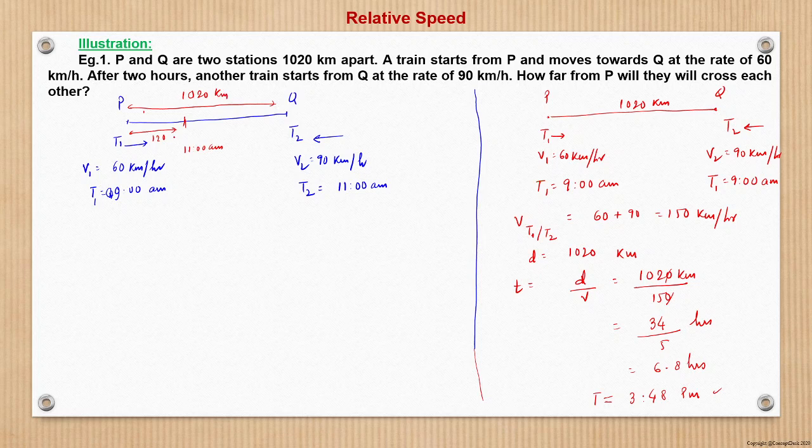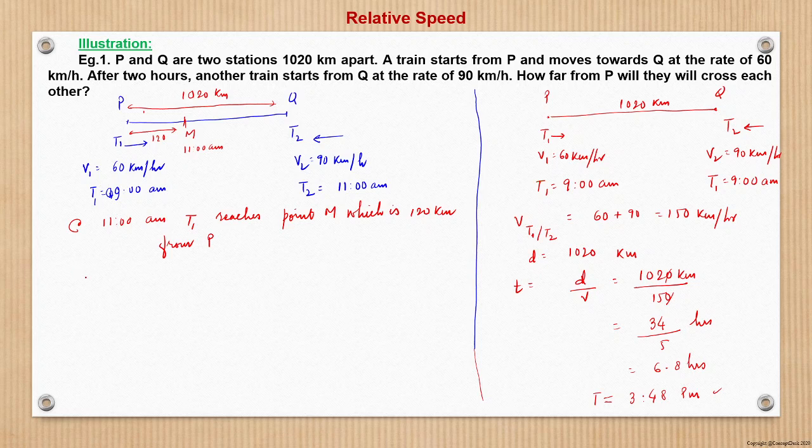So let us say that at 11 a.m. T1 reaches point M, which is 120 kilometer from P, right?